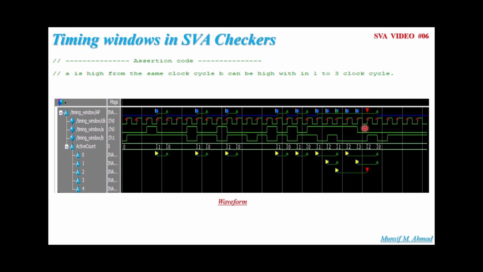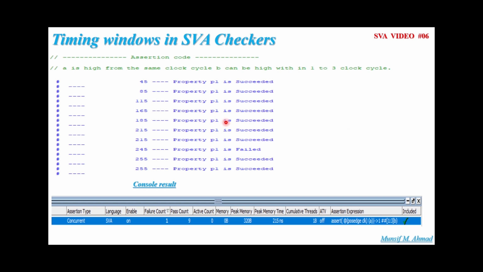Right. So this is the timing window we can define for our assertion. Let's try to analyze this once again. If A is high here, in the next clock cycle, B is low. If you run the code after writing the assertion, you'll find the console result something like this. You'll find the succeed and failure messages like this in the console.